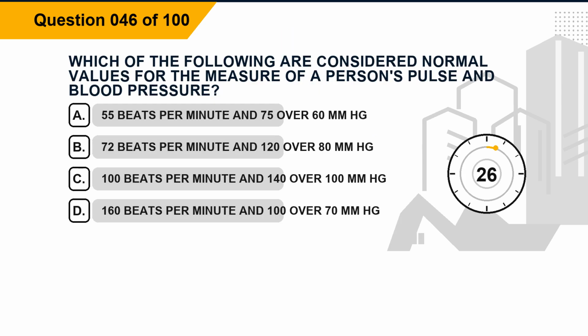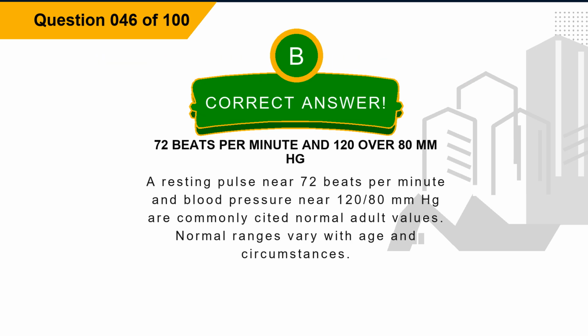Question 46. Which of the following are considered normal values for the measure of a person's pulse and blood pressure? Option A, 55 beats per minute and 75 over 60 millimeters Hg. Option B, 72 beats per minute and 120 over 80 millimeters Hg. Option C, 100 beats per minute and 140 over 100 millimeters Hg. Option D, 160 beats per minute and 100 over 70 millimeters Hg. The correct answer is option B, 72 beats per minute and 120 over 80 millimeters Hg. Explanation. A resting pulse near 72 beats per minute and blood pressure near 120/80 millimeters Hg are commonly cited normal adult values. Normal ranges vary with age and circumstances.